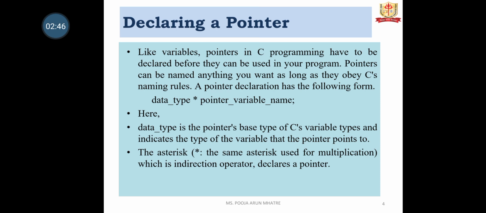Declaring a pointer. Like variables, pointers in C programming have to be declared before they can be used in your program. The pointers can be named anything you want as long as they obey C's naming rules. A pointer declaration has the following form: data type, asterisk, pointer variable name. Here data type is a C variable type and indicates the type of variable that the pointer points to. The asterisk, which is also used for multiplication, is the indirection operator and declares a pointer.